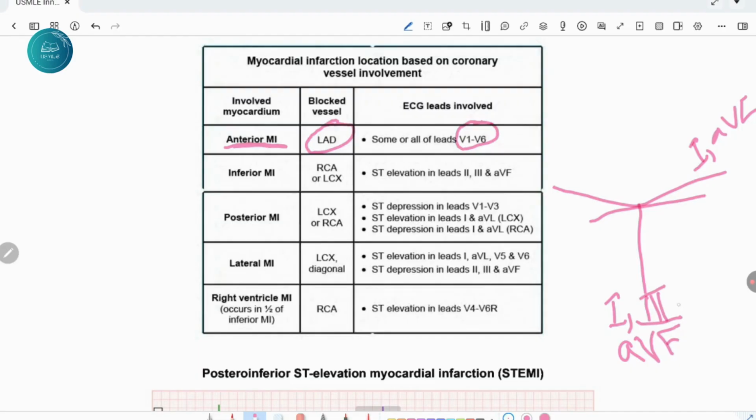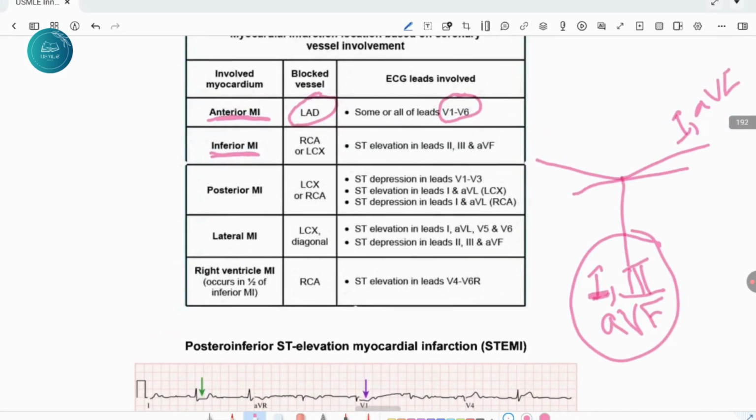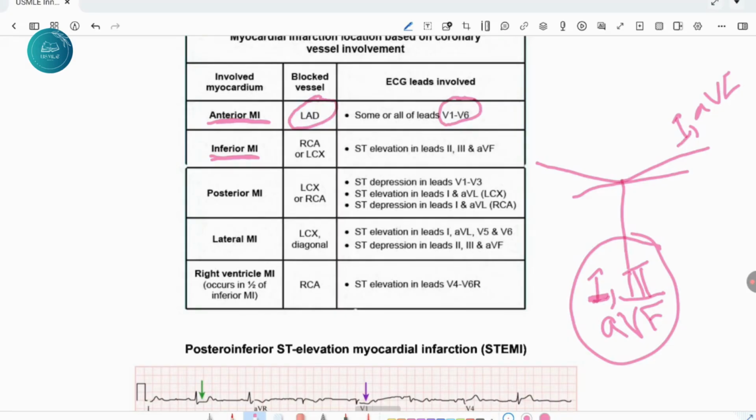If the ST elevations are in leads 2, 3 and AVF, they are on the inferior side, so we will label the patient as inferior wall MI, and it is due to right coronary artery or left circumflex artery blockage. The ST changes in posterior wall MI: the patient will have ST depression on the anterior leads, but if we place posterior leads, those are V7 to V9, on those leads the patient will have ST elevation. Posterior wall MI is due to left circumflex artery blockage or right coronary artery blockage.